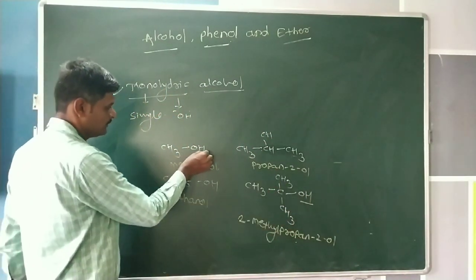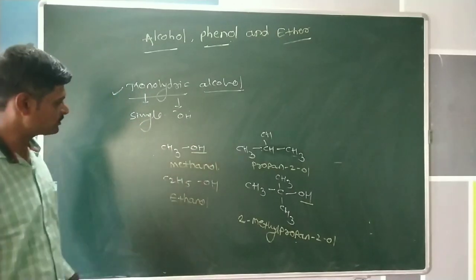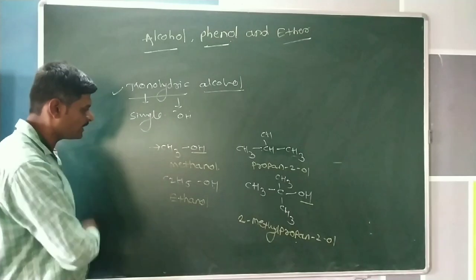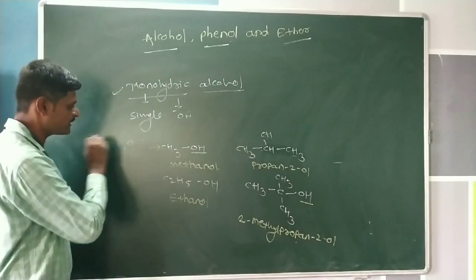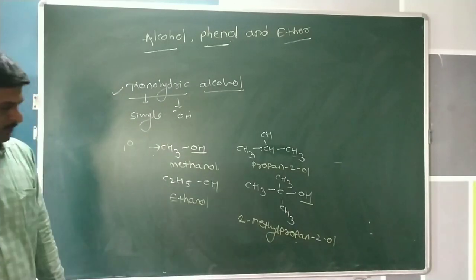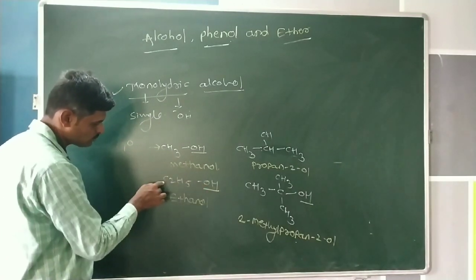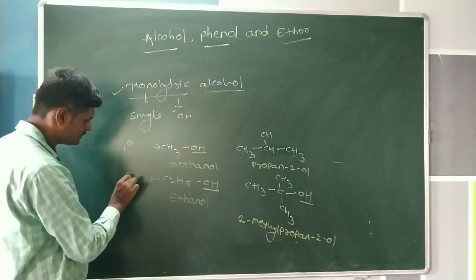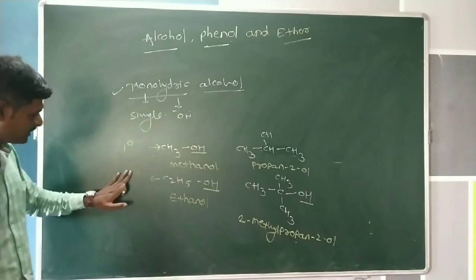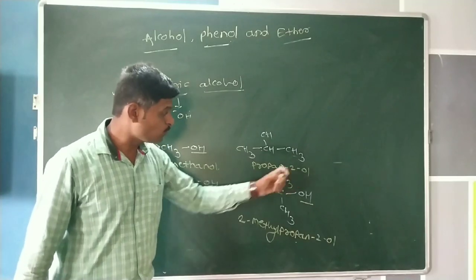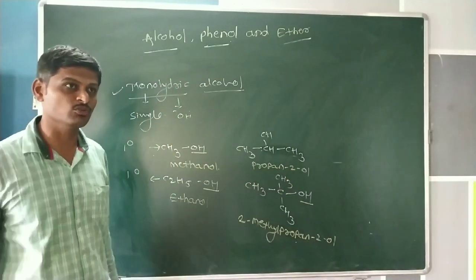Now, the hydroxy group in methanol is attached to a carbon atom, but this carbon atom is a primary type of carbon atom. Then in ethanol, this hydroxy group is also attached to a primary carbon atom. In case of propan-2-ol, the position of the hydroxyl group changes.